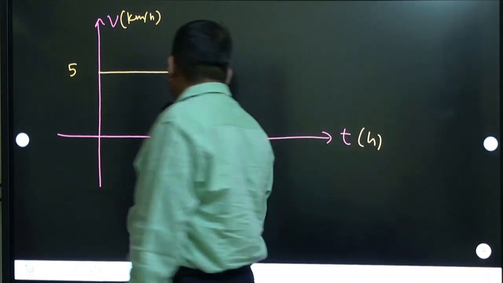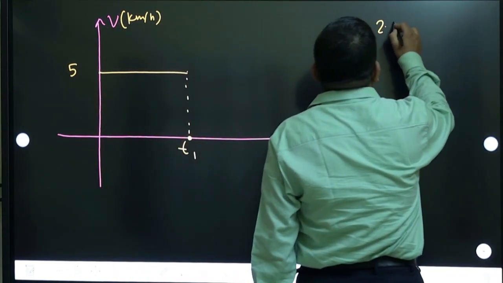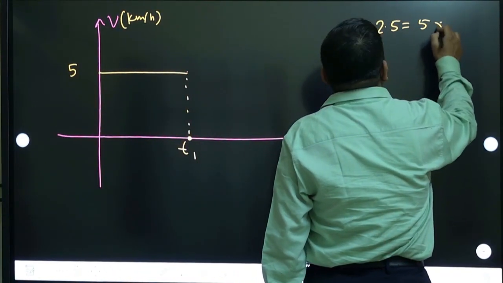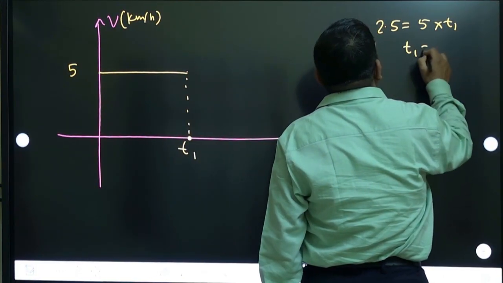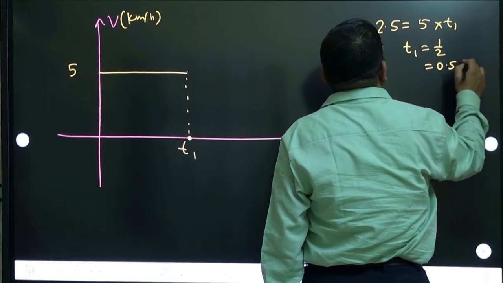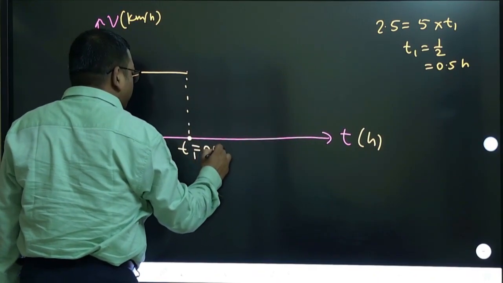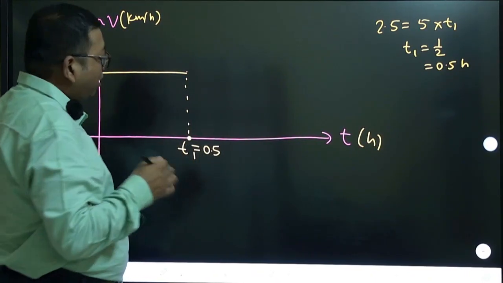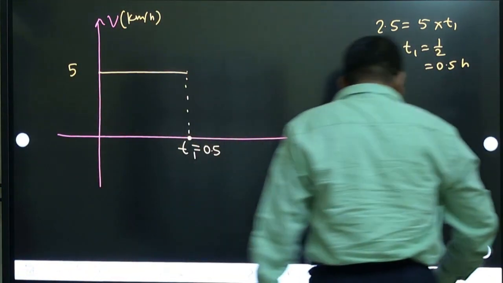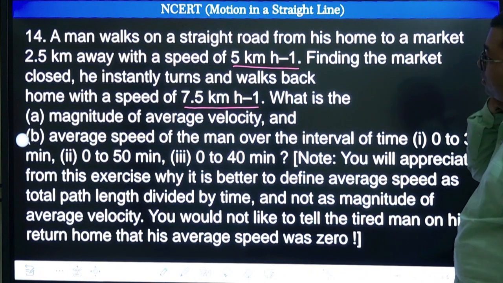So suppose this is time t1. So this area will be 2.5 is 5 into t1. So time t1 will become 1 by 2 or 0.5 hour. Okay, so this will be 0.5 hour, correct? Now after that what happens? He sees that the market is closed, he returns back.